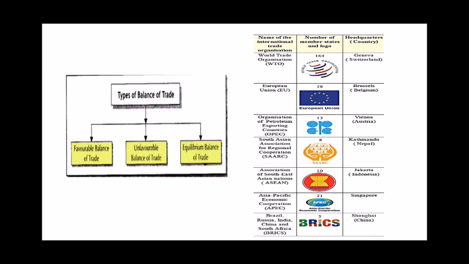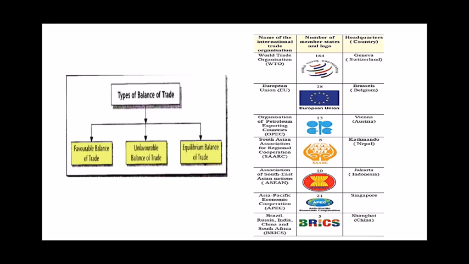These international trade organizations come to solve these kinds of problems between the countries who are doing trade, that is the trading partners. So these organizations work towards the facilitation and growth of international trade. They help in solving the problems and allowing smooth flow of import and export.